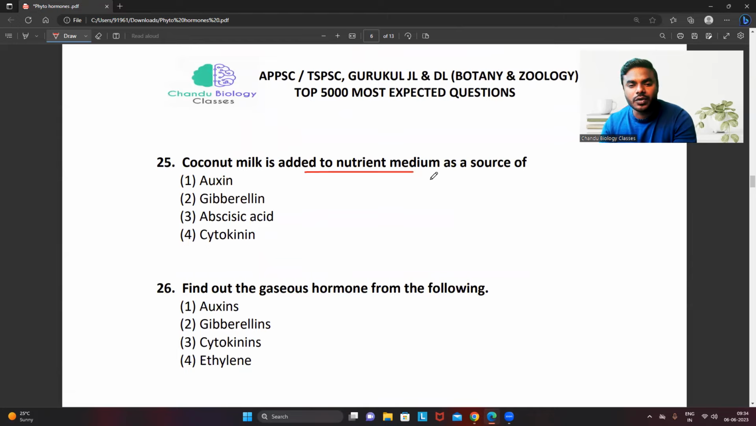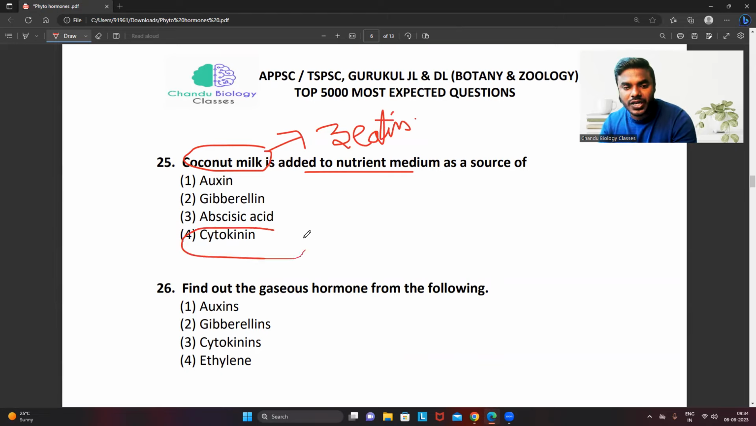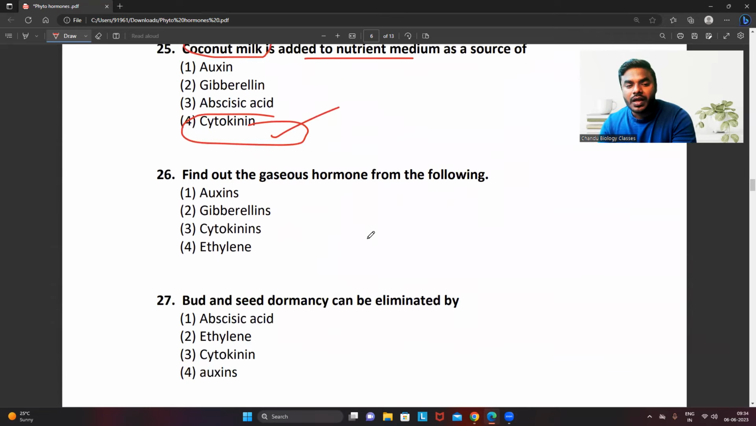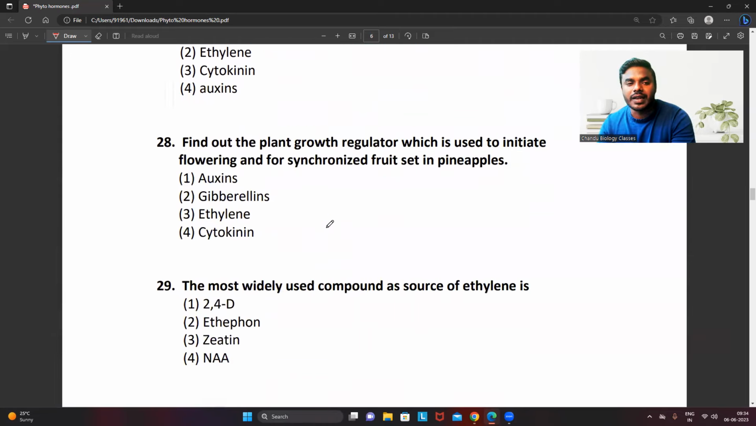Coconut milk is added to the nutrient medium as a source of, just now I told you, right? From the coconut milk only, we have extracted the naturally occurring cytokinin named zeatin. That is what they have asked in the question. Coconut milk is added to the nutrient medium as a source of cytokinin. Find out the gaseous hormone from the following. Direct question, which is ethylene.